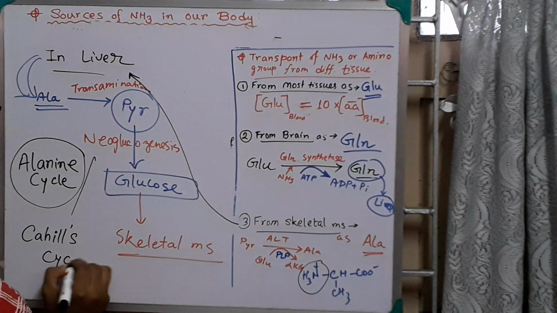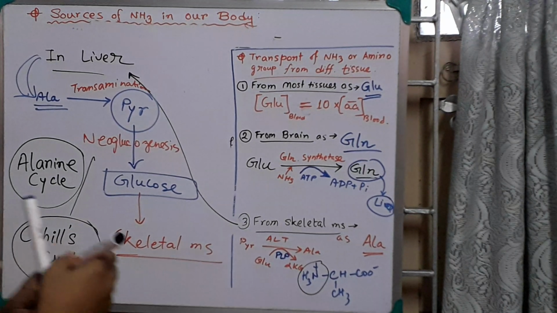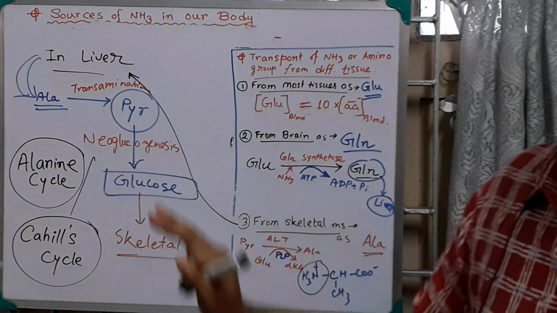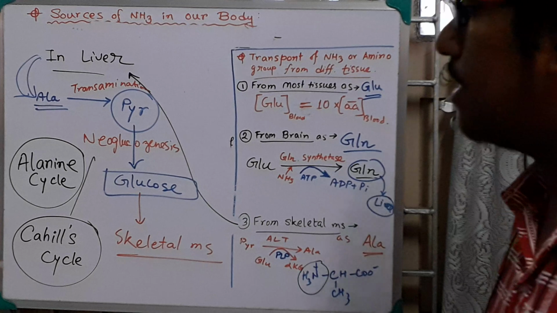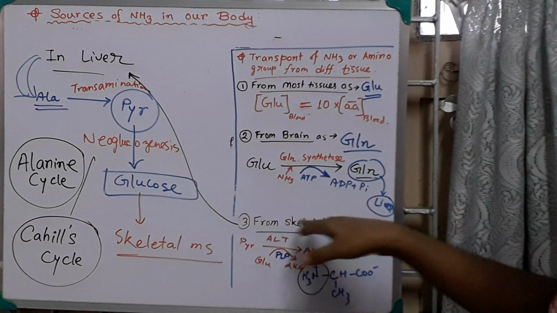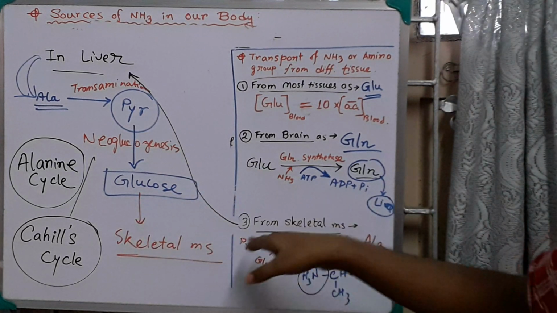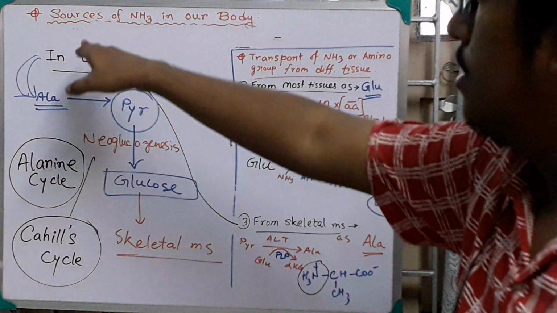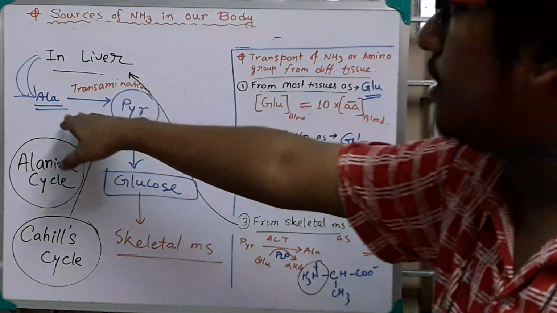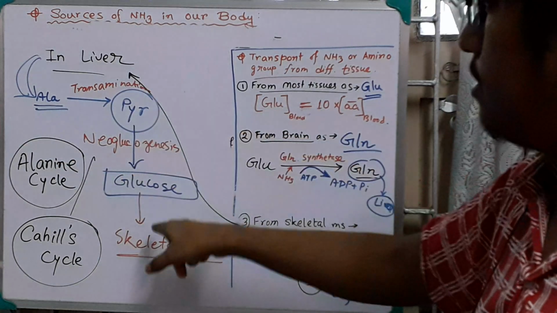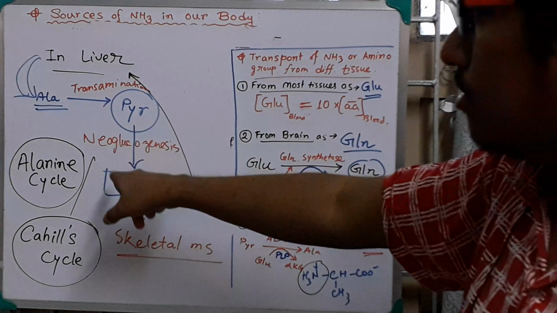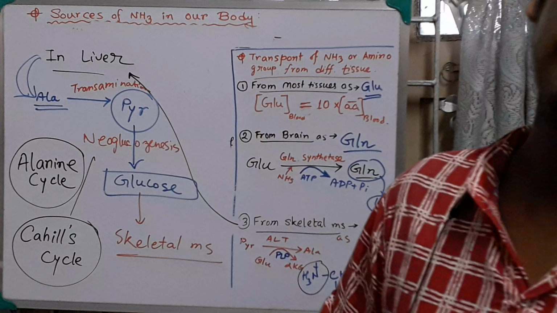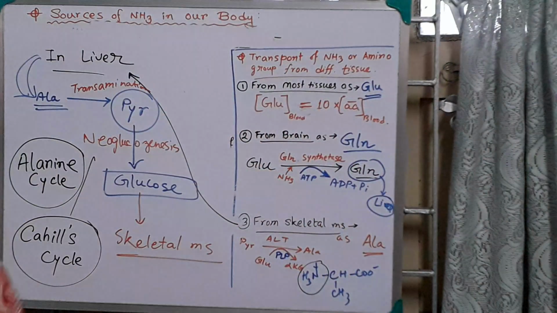If in your question it says describe Cahill's cycle or alanine cycle, you start from skeletal muscle: glycolysis, glucose to pyruvate, pyruvate to alanine, alanine comes to the liver through the bloodstream, then in the liver by a transamination reaction alanine is converted back to pyruvate, pyruvate is converted back to glucose by gluconeogenesis, and this glucose is transported to the skeletal muscle. This cycle is known as the alanine cycle or Cahill's cycle.